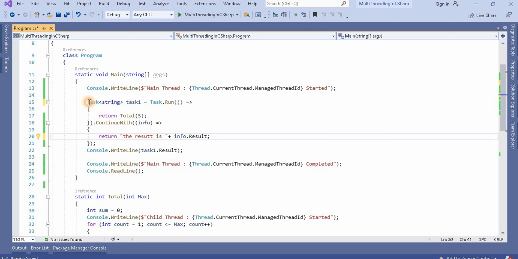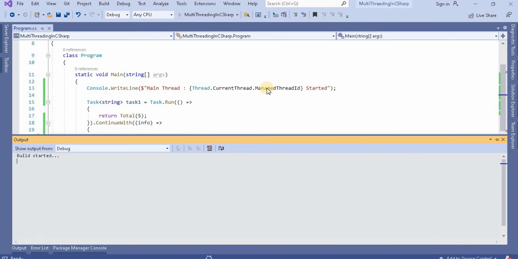Previously it was giving the total till the number 5 as it is, but now task1's result will have the continuation with this one, meaning task1 will return "the result is" and then that number.